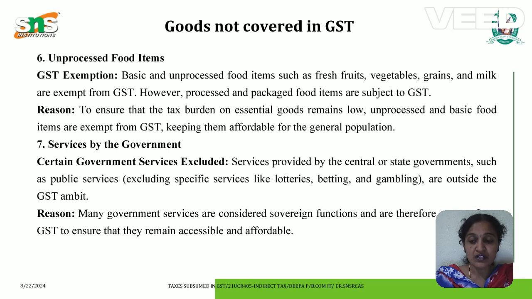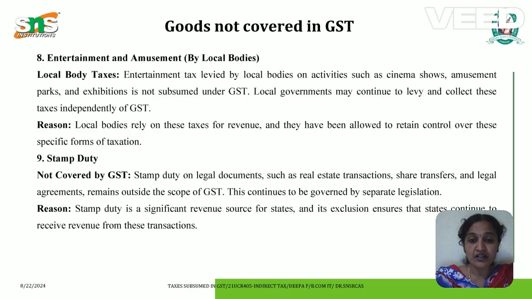Services by the government. Certain central government services are excluded, such as public services, and betting and gambling are outside the GST ambit. Next one is entertainment and amusement by local bodies. Cinema shows, amusement parks, and exhibitions are not subsumed under GST. Next one is stamp duty on legal documents such as real estate transactions, share transfers, and legal agreements, which remains outside the scope of GST.